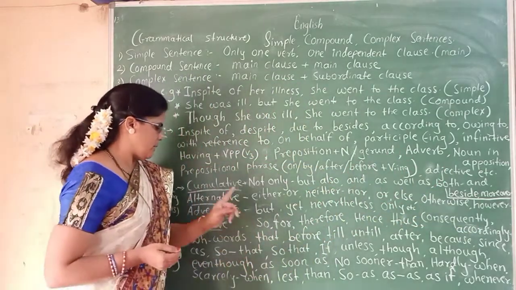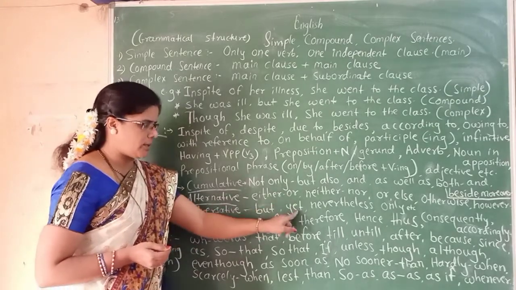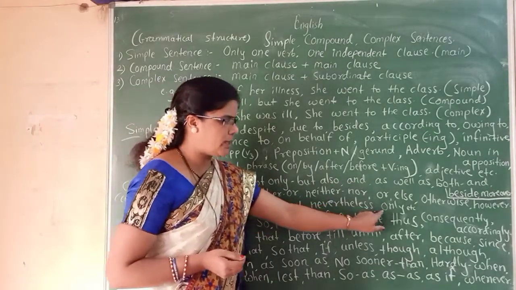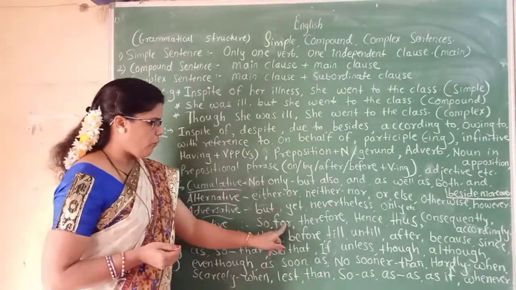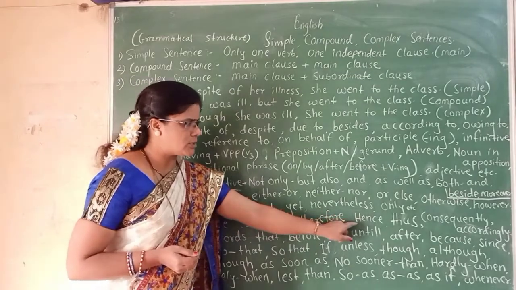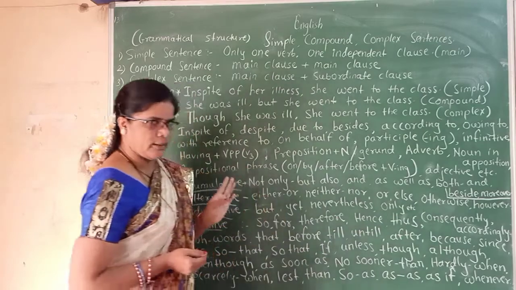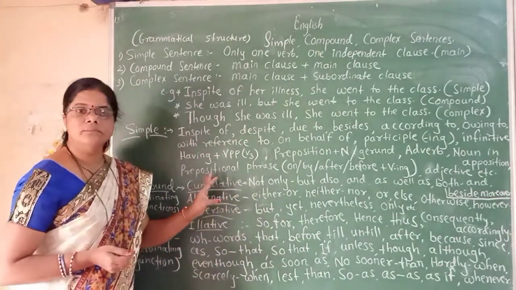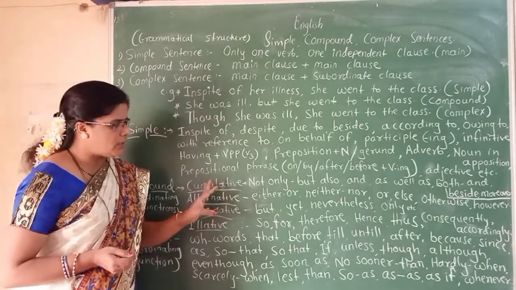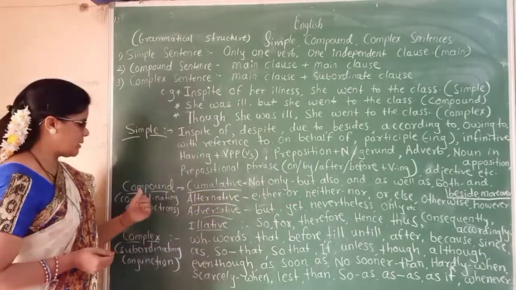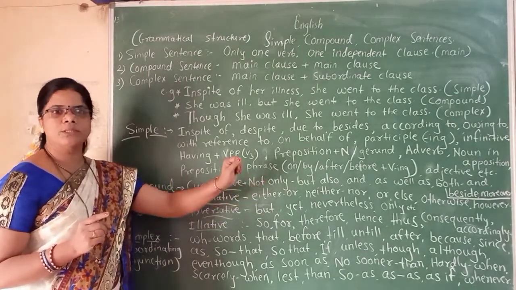Then the next one, adversative: but, yet, nevertheless, only, etc. Next one, elative: so, for, therefore, hence, thus, consequently, accordingly, etc. These are some coordinators in English, or coordinating conjunctions in English. These are important for compound sentences. In compound sentences, you will find one of these words.